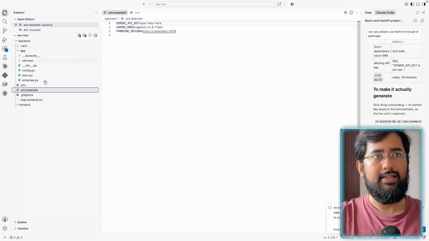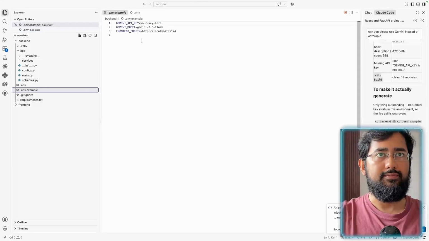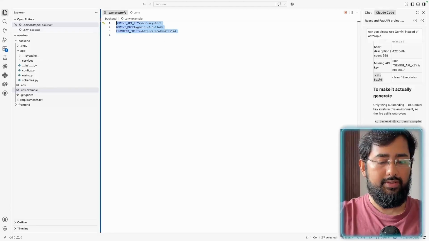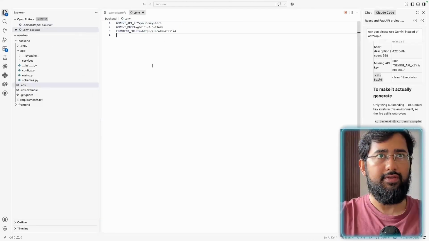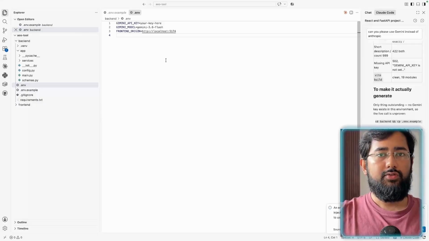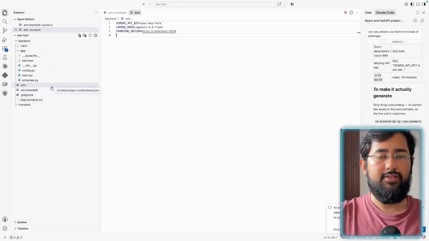And if we see an example of what all variables are required in this env file, which is this. So this is an example, right? So we'll just copy this example and move it to .env and paste it over here. Just to explain you better, this env file stores all of the secrets, and this is not committed to GitHub or shared with anyone.